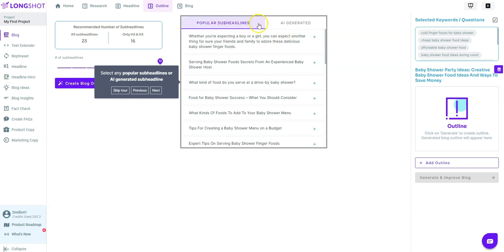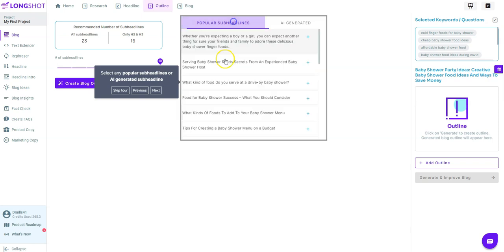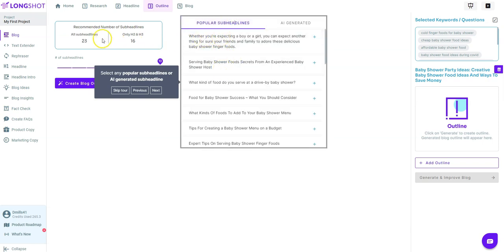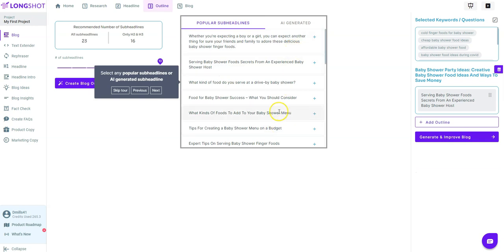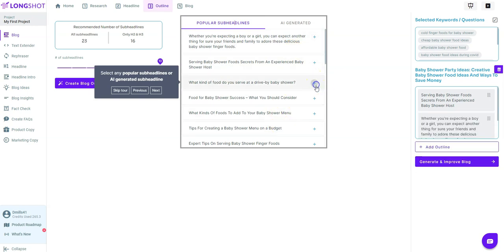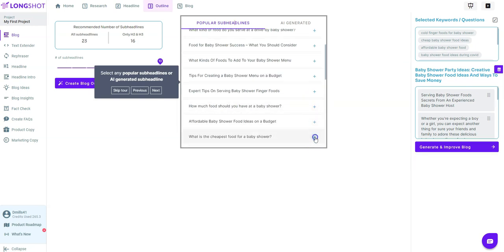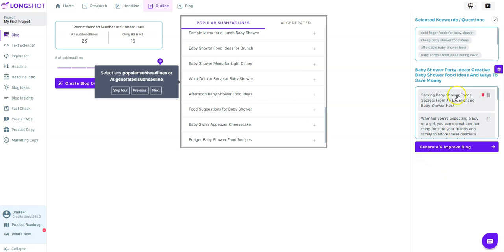And then you have your popular subheadlines or AI generated. You can actually have some AI generated ones if you want. And let's see, we have 16 right there. We can add more popular subheadlines right here. And this is where we have our final. So I'm just going to click 3, 4, 5, 6, 7, 8, 9, 10. So there's plenty over here, but I'm going to select the 10 for now. But I think you can even add more. No, 10 will be the limit on that.